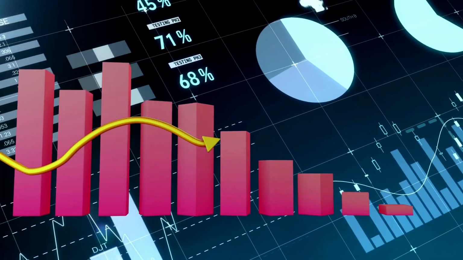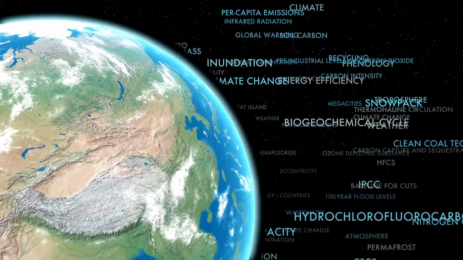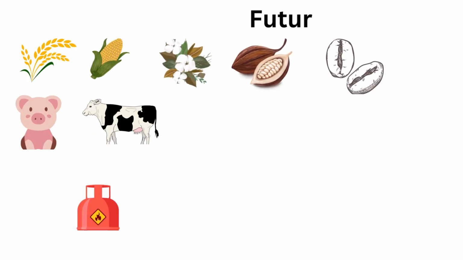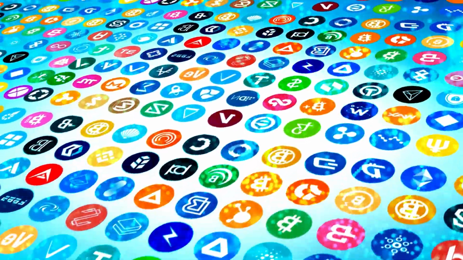But with commodity futures, a downtrend in price can change to an uptrend literally overnight due to factors such as an unexpected freeze or drought during growing season. Futures contracts are divided into 5 main categories: agricultural futures, such as corn, wheat, orange juice, and cocoa; livestock futures, such as lean hogs and live cattle; energy futures, such as oil, heating oil, and natural gas; metals futures, such as gold, silver, and copper; financial futures, such as treasury bonds, stock indexes, and currencies.